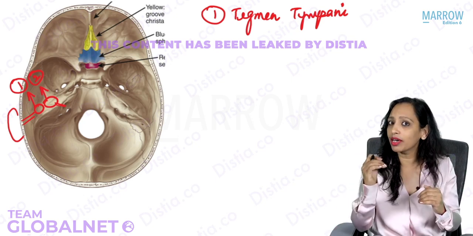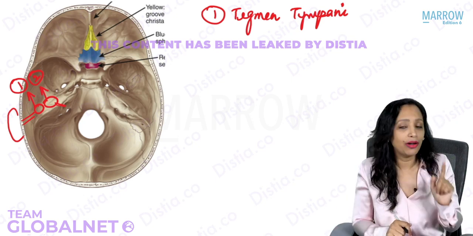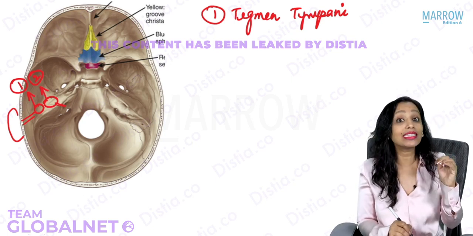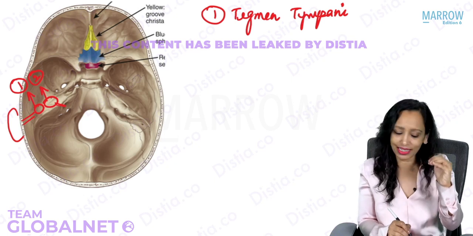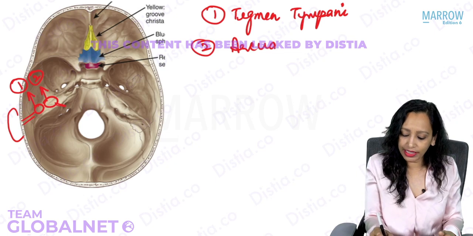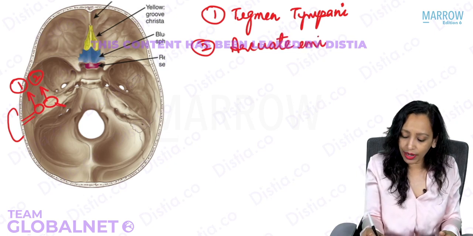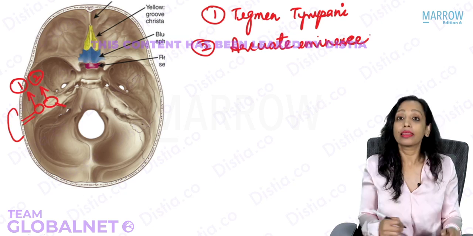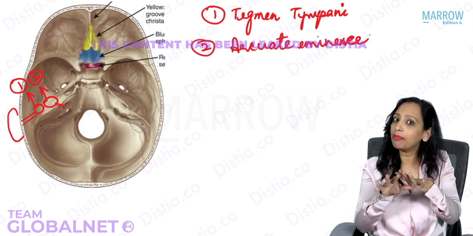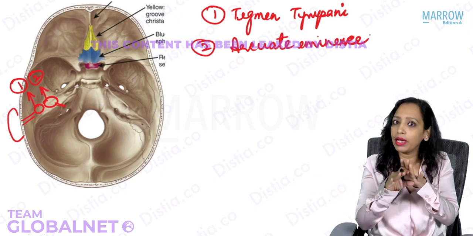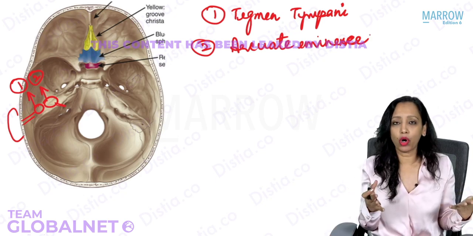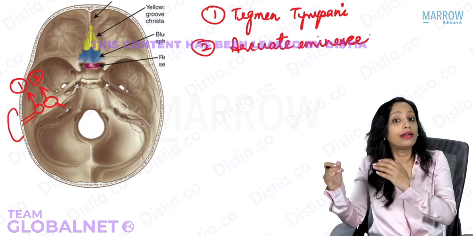So the superior semicircular canal bulges superiorly in the base of skull, and where it bulges is in the anterior slant of the petrous part of the temporal bone. This is seen clearly like a bulge, and this is what is known as the arcuate eminence. This area of arcuate eminence can be dehiscent, which means it can be gaping, it can be very thin, or it can be gaping. What's the significance? Yes, if it is gaping, that is what we call superior semicircular canal dehiscence syndrome.